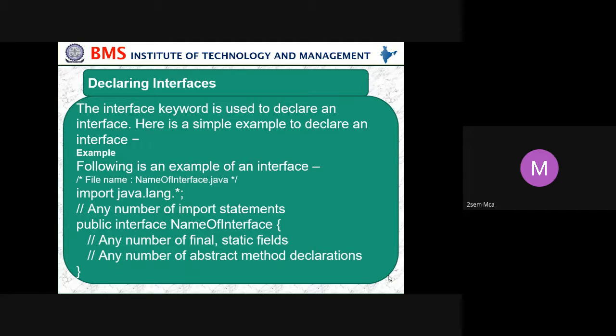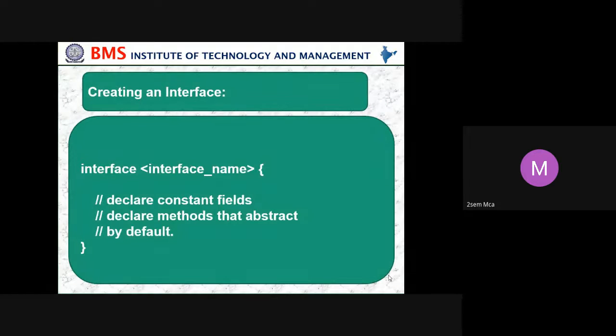So: any number of import statements, public interface, name of interface, any number of final static fields, any number of abstract method declarations. How do we create an interface? Creating an interface: name, declare constant fields, declare methods that are abstract by default.